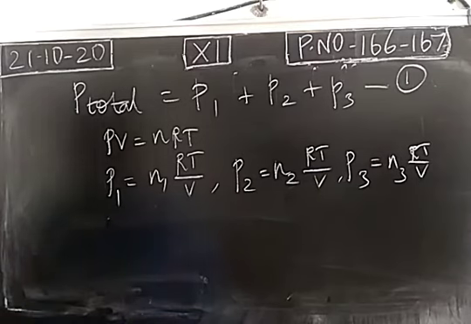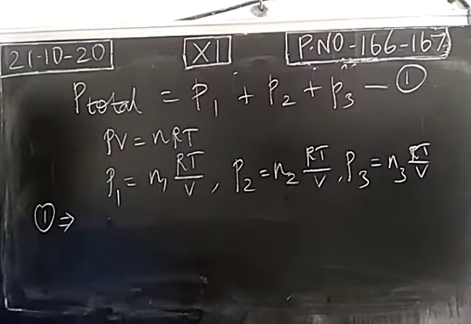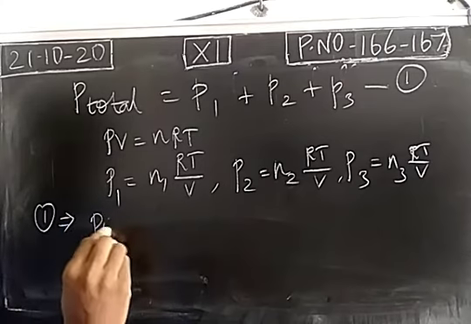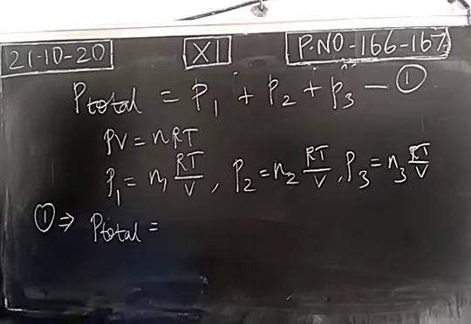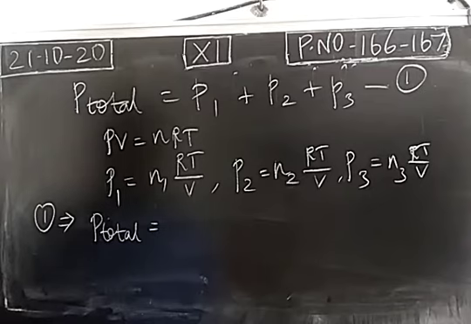Substitute all the values in the first equation. Total pressure is equal to partial pressure of first component plus second component plus third component.